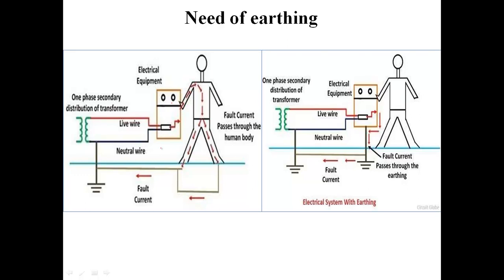The live wire is connected to this equipment and the current has its return path through the neutral wire.